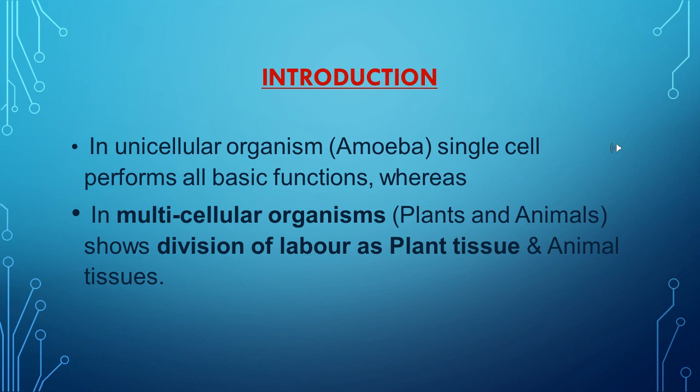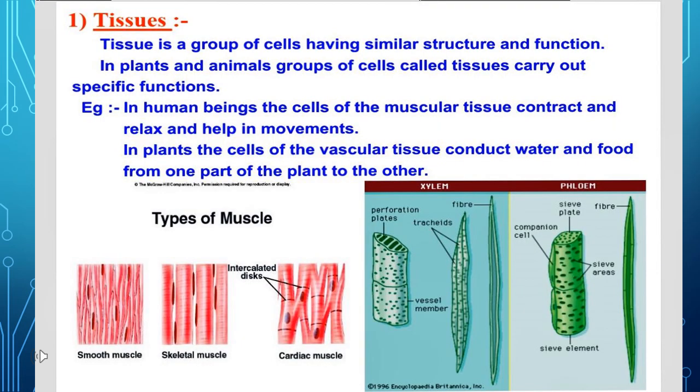Kids, as different groups of cells or tissues are specialized in doing different jobs, any work is done much more efficiently compared to a unicellular organism. Thus, a kind of division of labor exists in the cells of a multicellular organism to perform a specific function. In general, a tissue is a group of cells having similar structure and functions. Yes, plants and animals have different structures and functions. Thus, the tissues which they possess are also different.